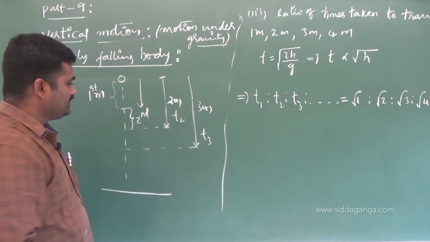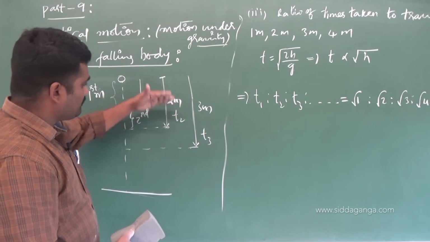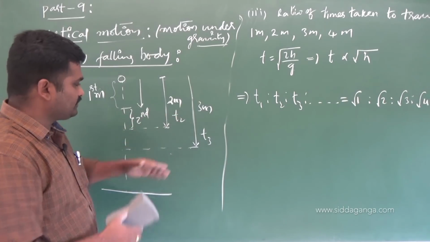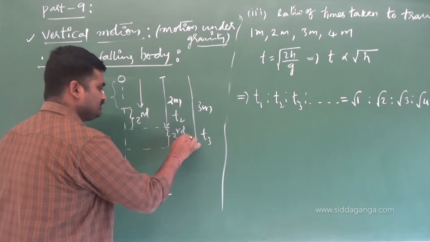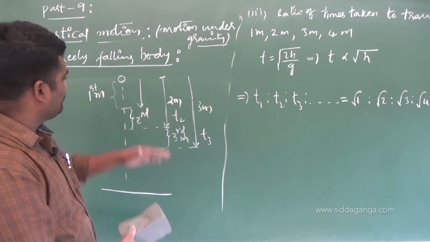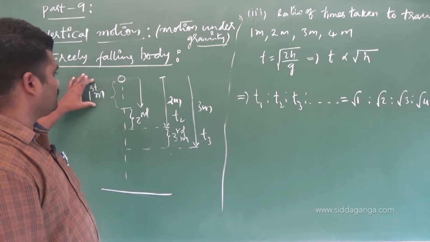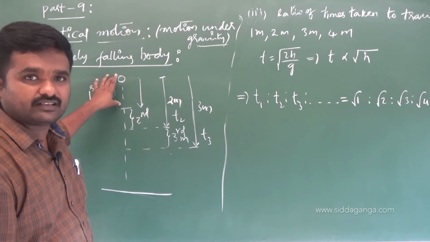Keep this point in mind. Third meter means 2 completed, after 2, before 3. What do you call this one as? This is the third meter. I hope you got the point. From here to here is the first meter, no doubt. 1 meter or first meter, both are the same.